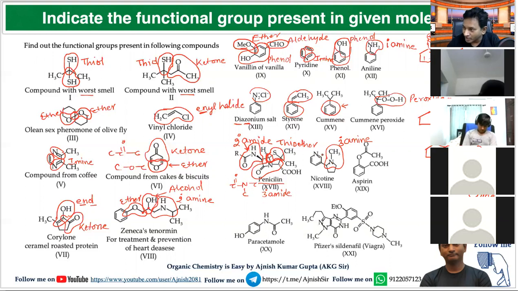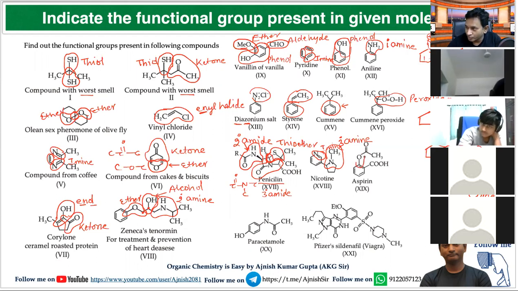Now think for this. Carbon double bond nitrogen. What is this? Imine. What is this? Imine. Is it clear? Now think for this.